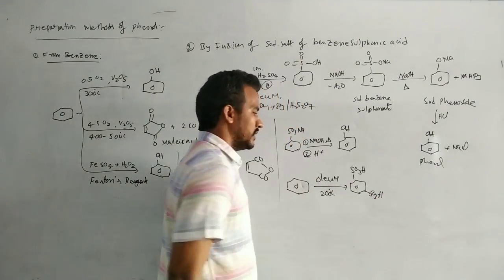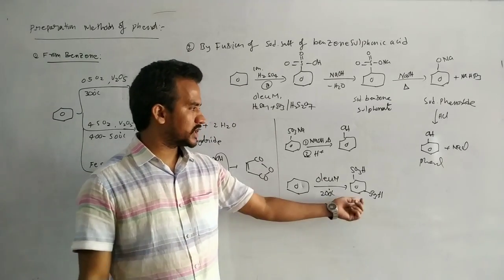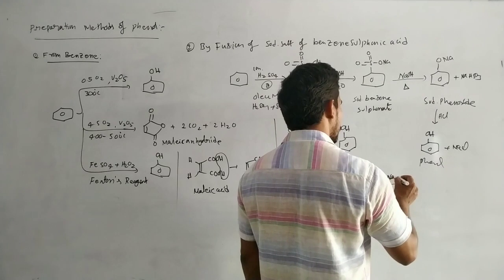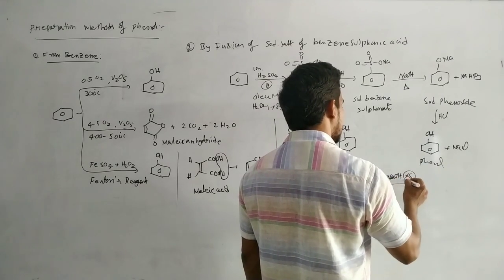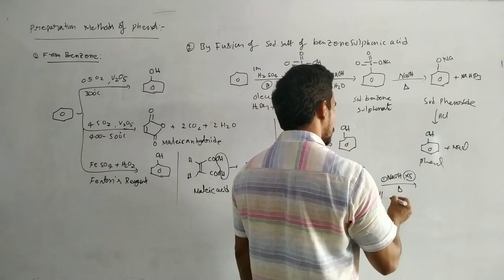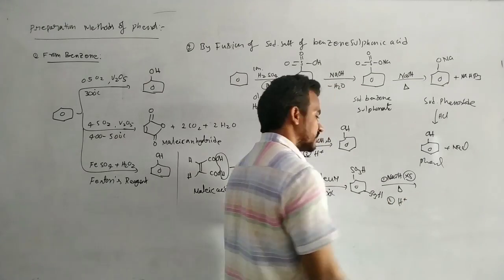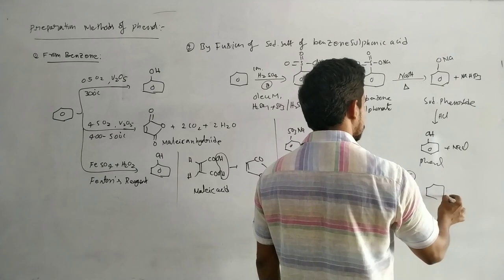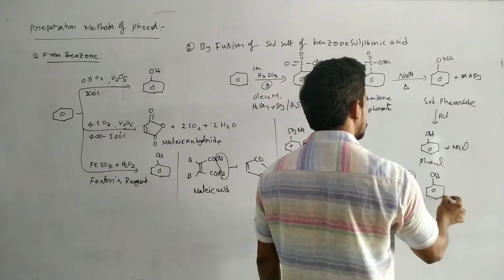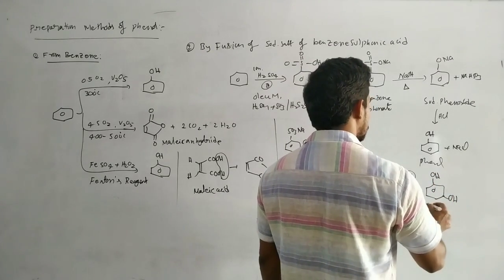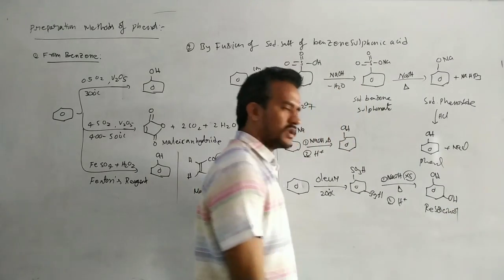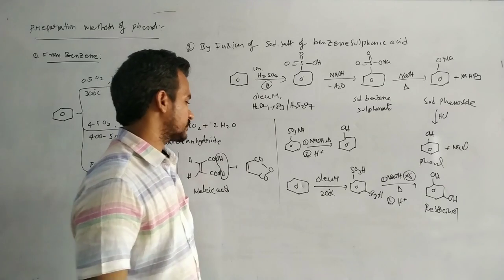So next electrophilic substitution takes place at the meta position. So now here this one on heating with excess NaOH, followed by acid workup. In this case your product is OH, resorcinol is the product. Okay, resorcinol is the final product.